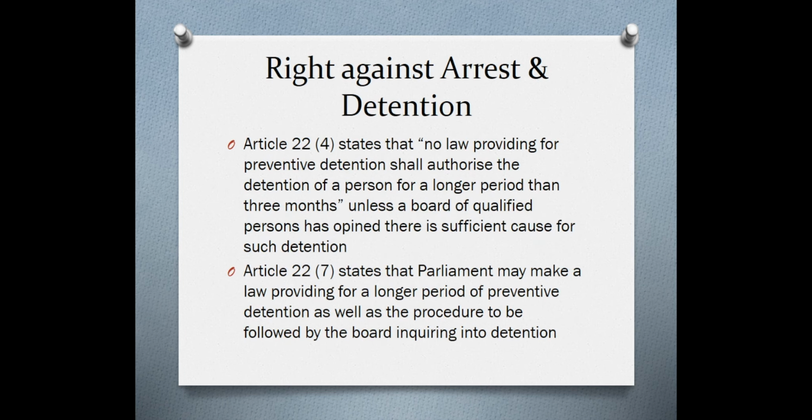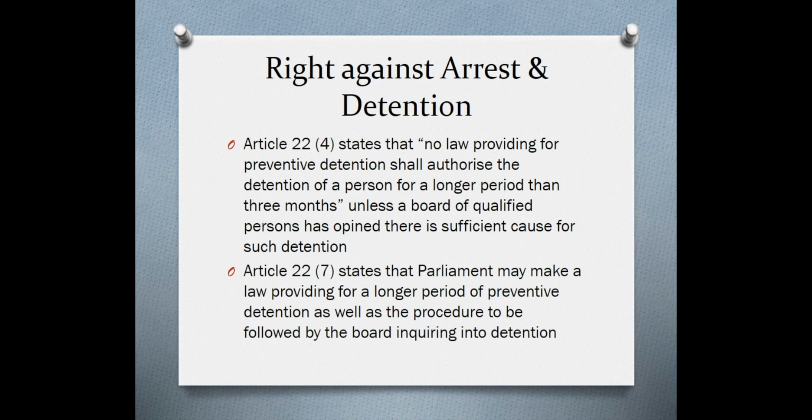Article 22(4) states that no law providing for preventive detention shall authorize the detention of a person for a longer period than 3 months unless certain conditions are satisfied. So preventive detention is basically a case where you have not actually committed a crime, but the state suspects that you may commit a crime or you may be involved in certain illegal activities. Okay, so you are put in detention preventively. That is to say, to prevent you from taking those actions.